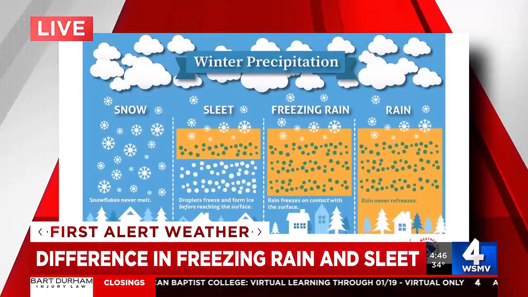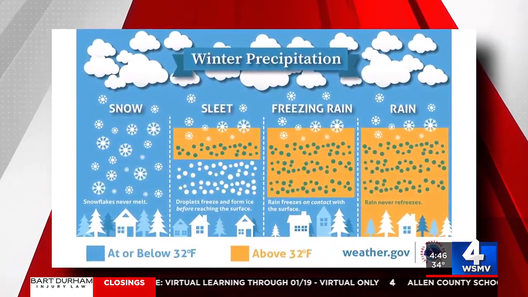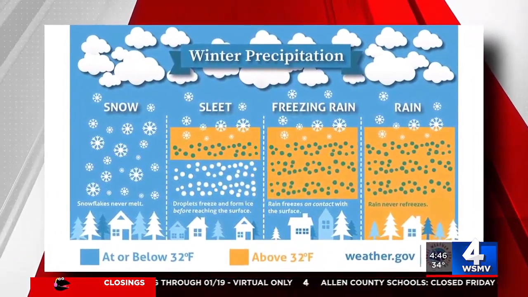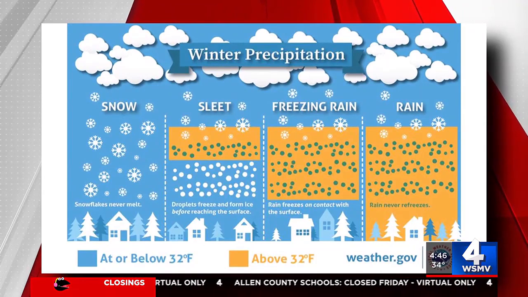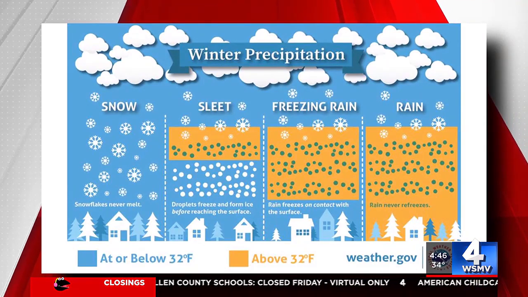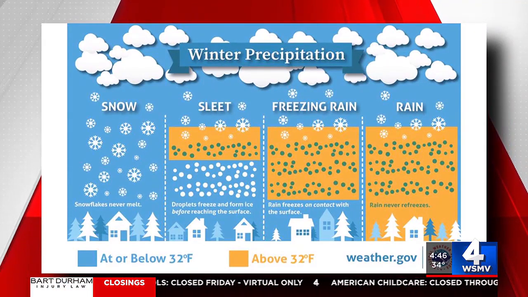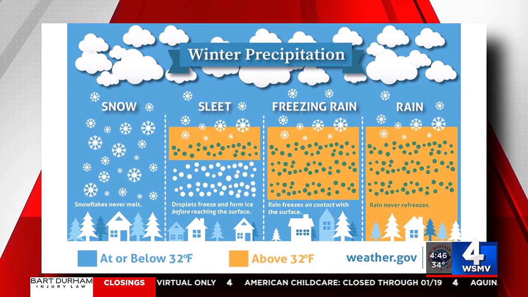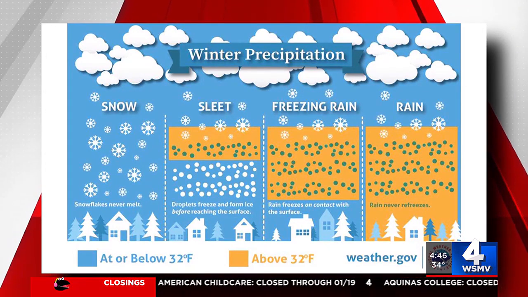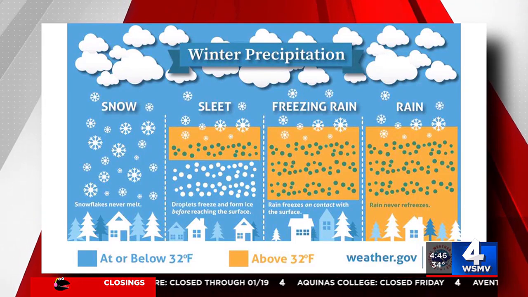So I have a graphic here to show you that really just talks about all the different kinds of precipitation that we do see this time of the year. And we're kind of in that time of the year where we see just a total mixed bag of things. So we, of course, have already had the snow, but then we had the freezing rain, the sleet, and just the plain old rain. So what is the difference between all of it?